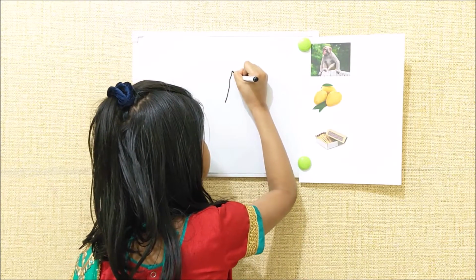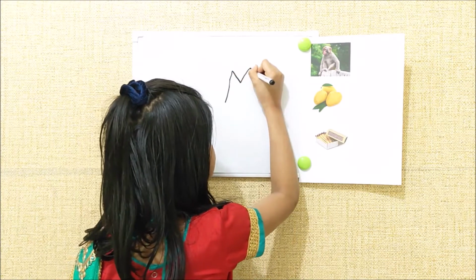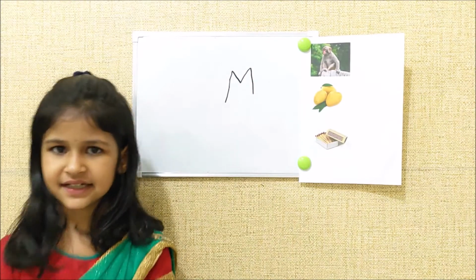Then a left slanting line. Then a right slanting line. Then a standing line. This is capital letter M.